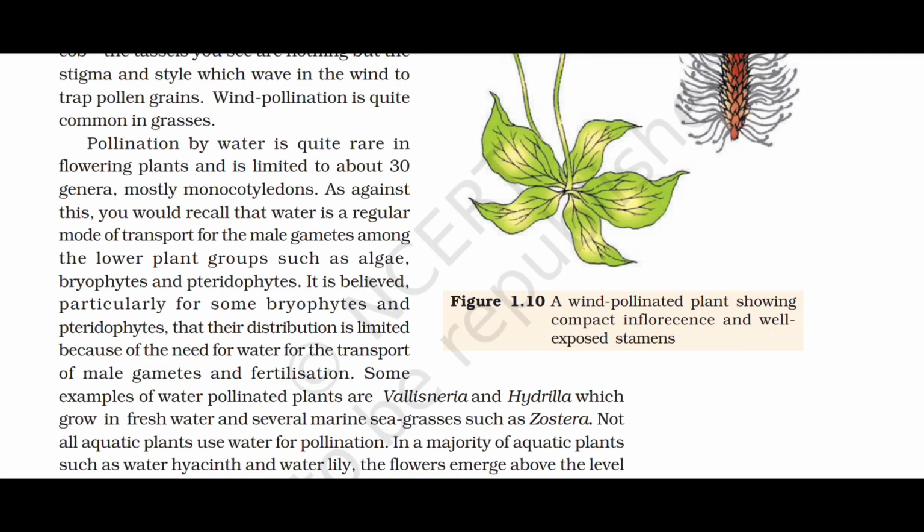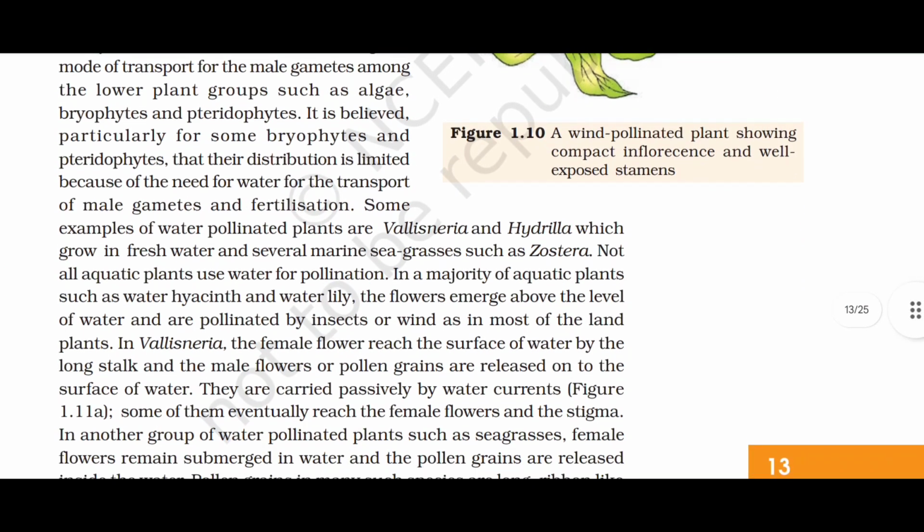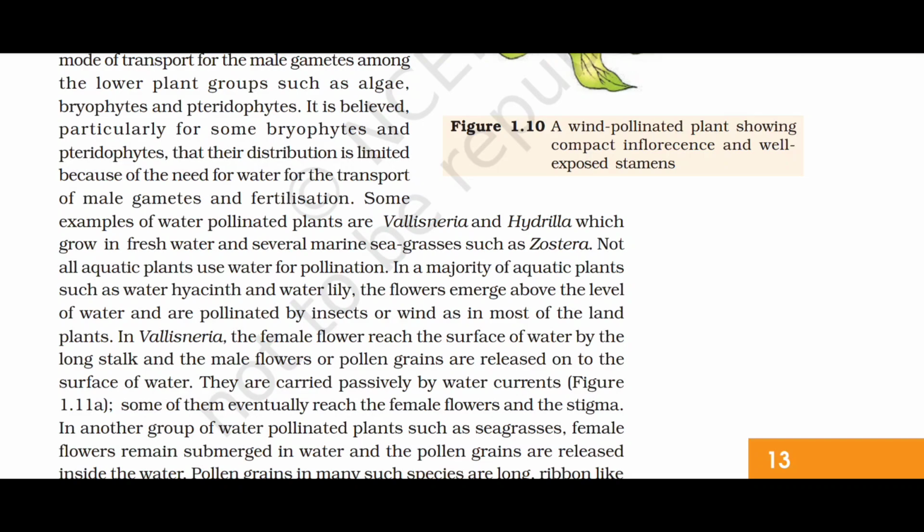Some examples of water-pollinated plants are Vallisneria and Hydrilla, which grow in fresh water, and several marine sea grasses such as Zostera. Not all aquatic plants use water for pollination. In the majority of aquatic plants such as water hyacinth and water lily, the flowers emerge above the level of the water and are pollinated by insects or wind, as in most of the land plants.